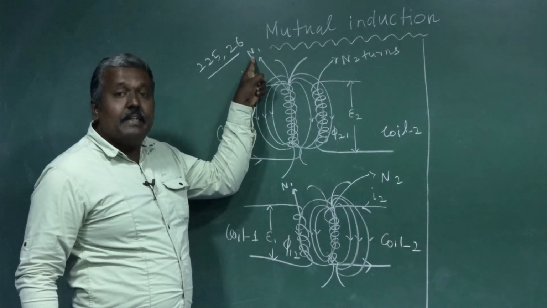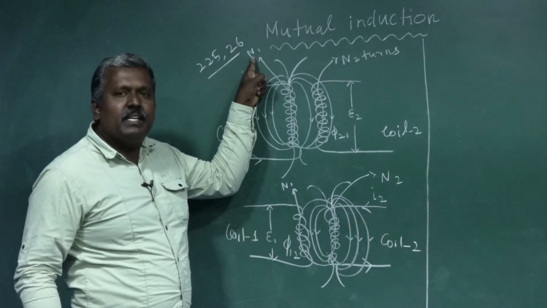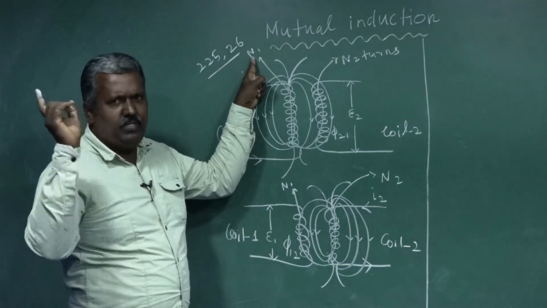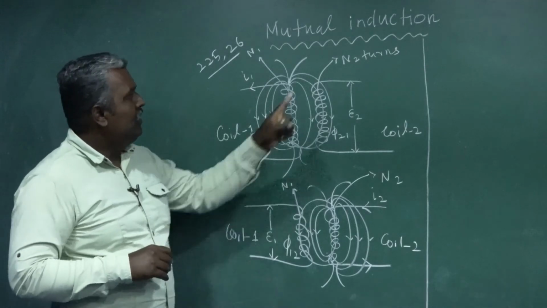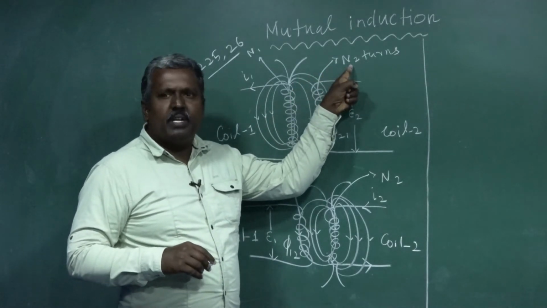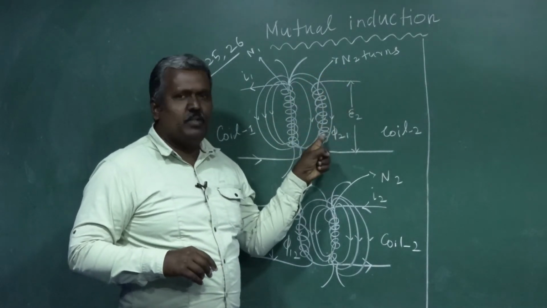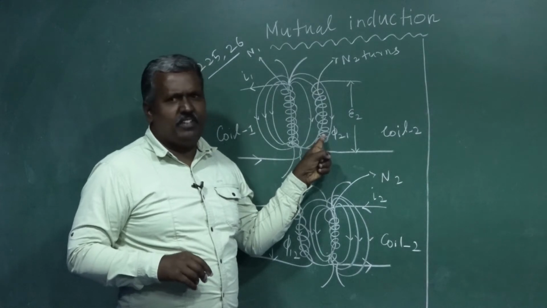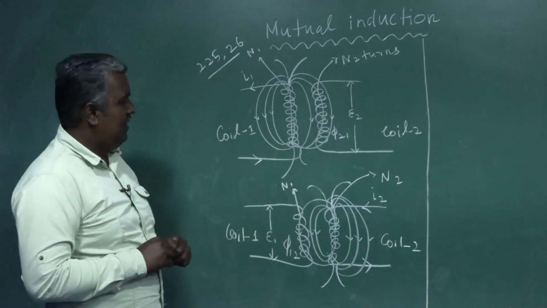N1 means the number of turns in the primary coil, coil 1. N2 is the number of turns in coil 2, the secondary or neighboring coil.